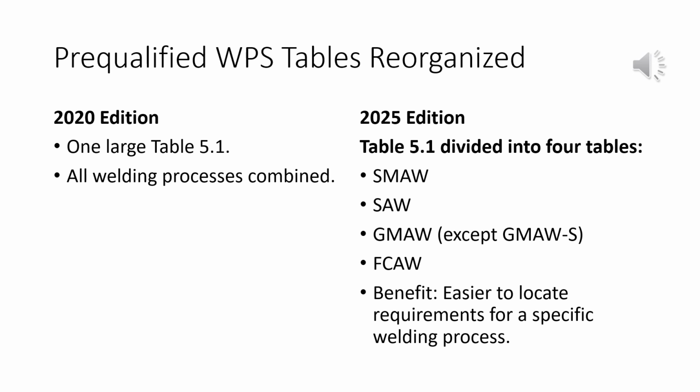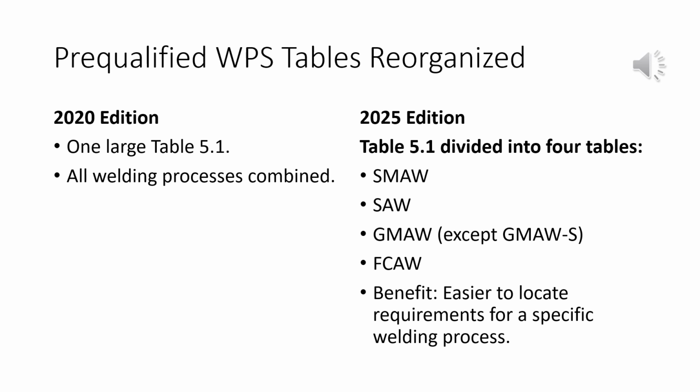Pre-qualified WPS tables. Reorganized. The first thing you'll notice is the pre-qualified WPS tables. In the 2020 edition, everything was packed into a single Table 5.1. Whether you were looking up SMAW, FCAW, GMAW, or submerged arc welding requirements, you had to work your way through one large table. The 2025 edition breaks that information into 4 separate tables, one for each welding process. That's a simple change, but it's a good one.